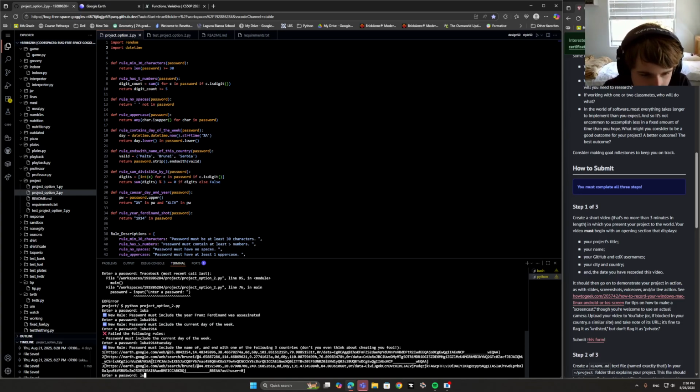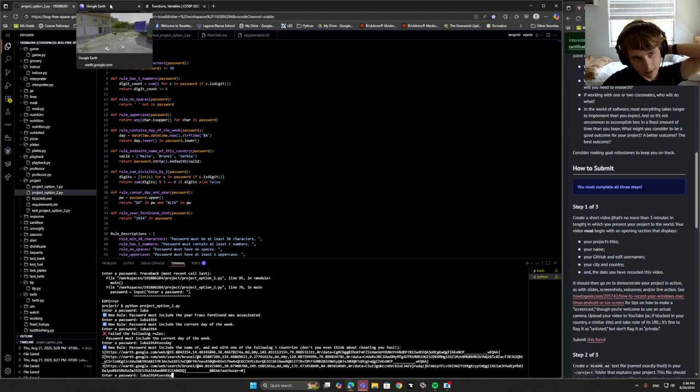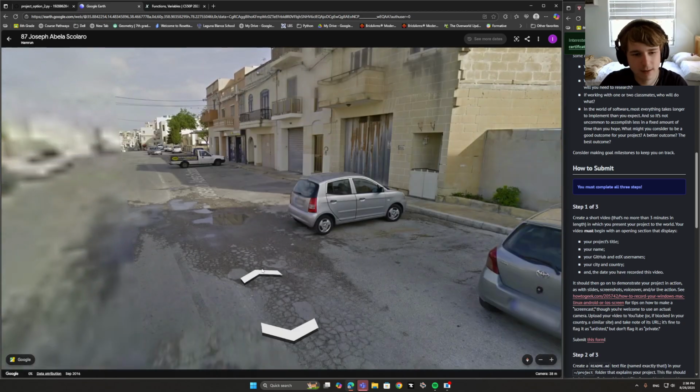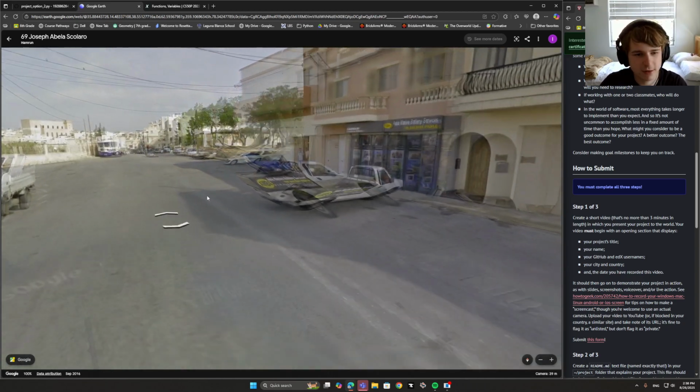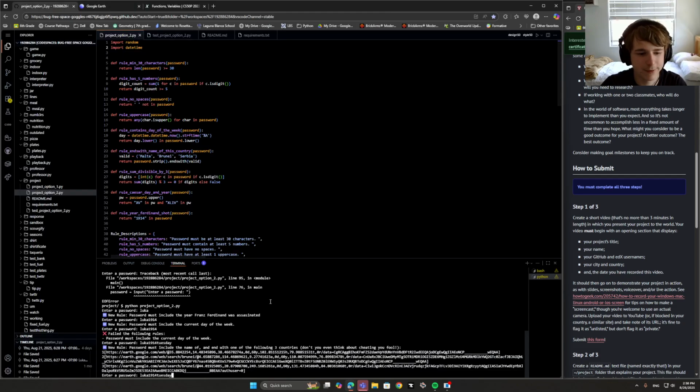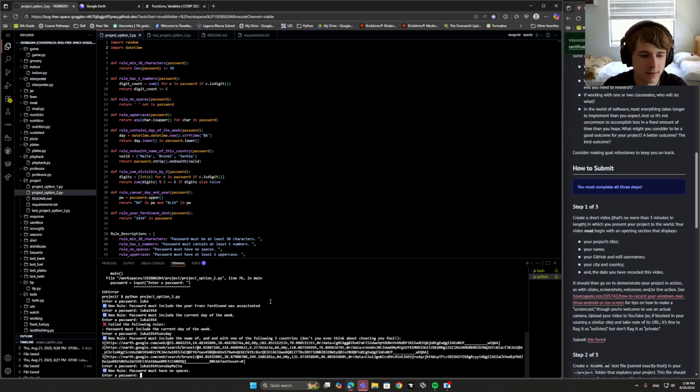Alright, so now we're going to be asked to name one of the countries that we have on this Google Earth link and put that at the end of our password. So just because, for the sake of time, this is one of the links. A lot of you might not know where this is. I do because I'm the creator of this program. This is in Malta. And I'm not even going to specify that it needs to be capitalized because everyone knows that countries should be capitalized. Alright, password must have no spaces.